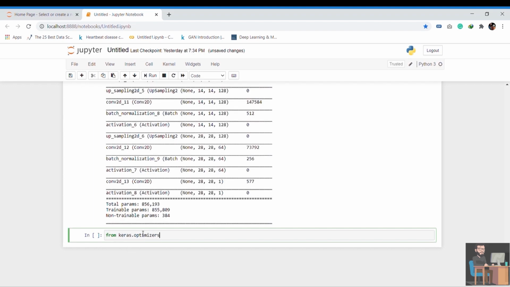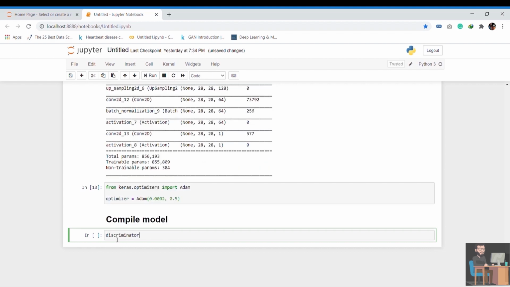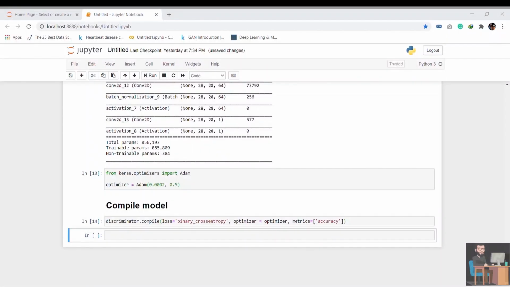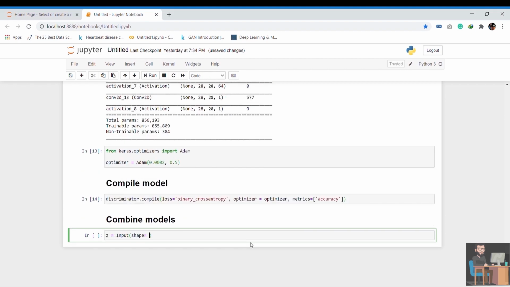We will use Adam, or adaptive momentum, as the gradient descent optimizer and a small learning rate to avoid the exploding gradient problem. Compile the discriminator with binary cross entropy loss function and the above defined optimizer. Now we made both discriminator and generator models and it's time to combine the generator with the discriminator, and you already know why. Define an input layer for latent dimension and attach the generator with it.